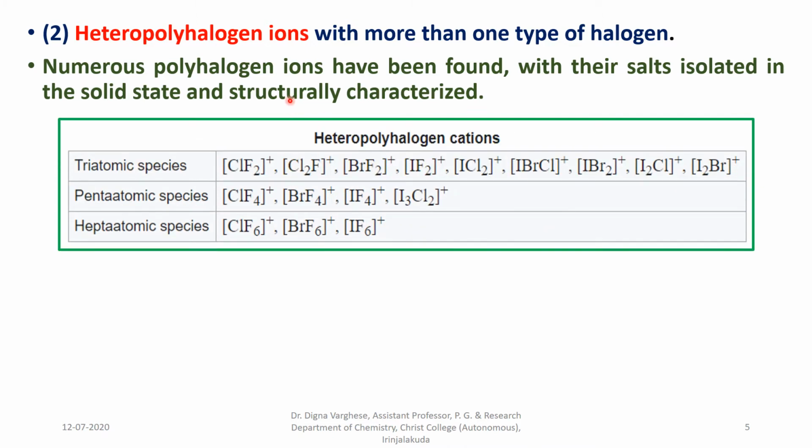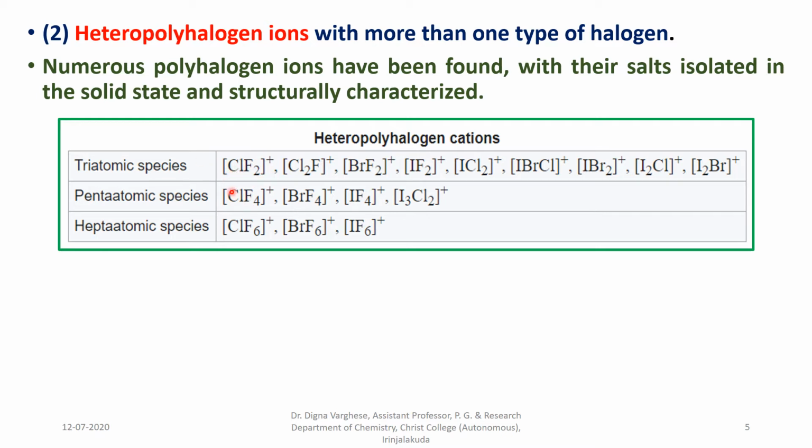For example, heteropolyhalogen cations, triatomic species ClF2+, Cl2F+, BrF2+, IF2+, ICl2+, IBrCl+, IBr2+. In these, halogen cations can be formed by different halogen atoms.